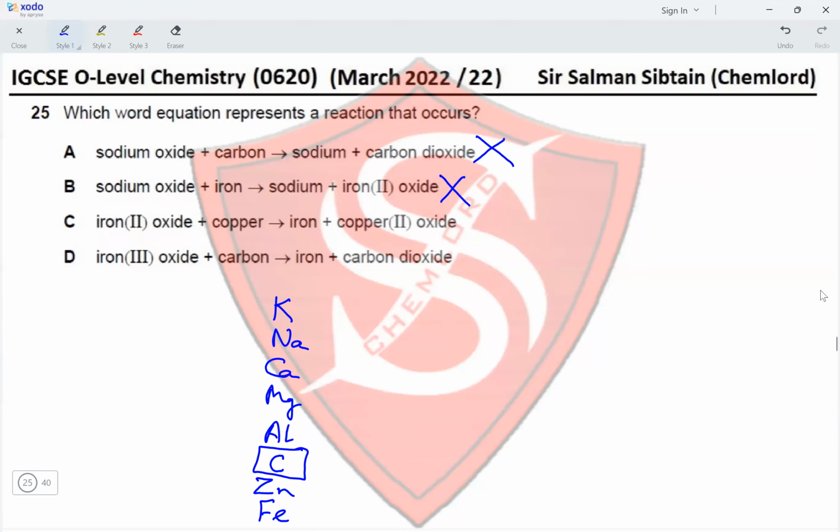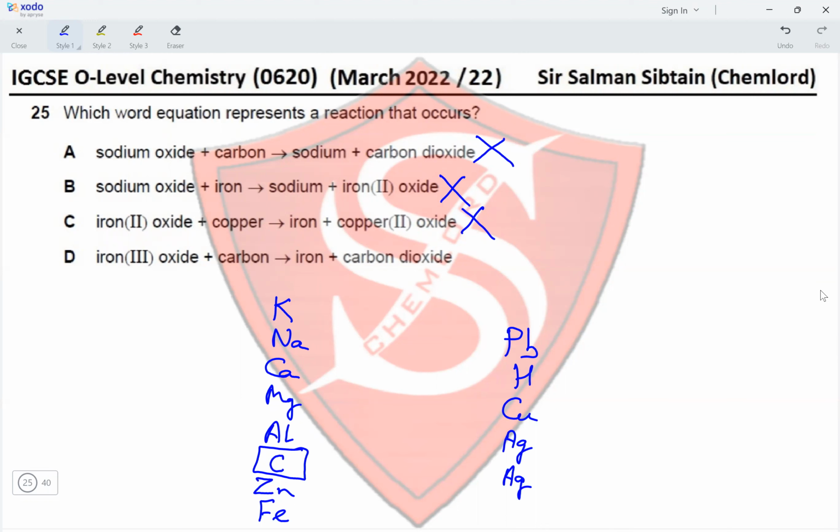After iron, we would have lead, then we would have hydrogen, then copper, then silver, and then gold. So now it says iron 2 oxide plus copper. Copper is less reactive than iron, so copper will not be able to displace iron from its salt. So this reaction also will not happen.